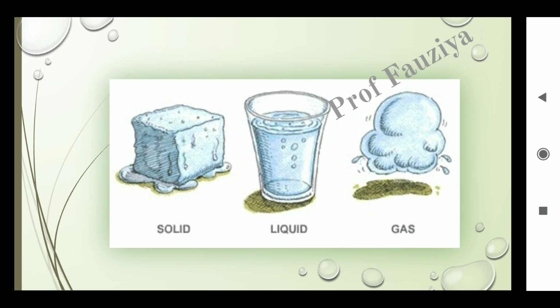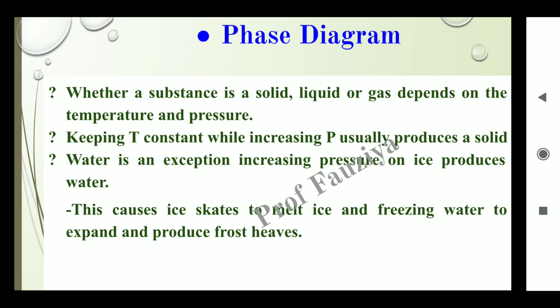So here water exists in three states: solid, liquid and gas. Whether a substance is a solid, liquid or gas depends on temperature and pressure. Keeping temperature constant while increasing pressure usually produces a solid. Water is an exception. Increasing pressure on ice produces water.